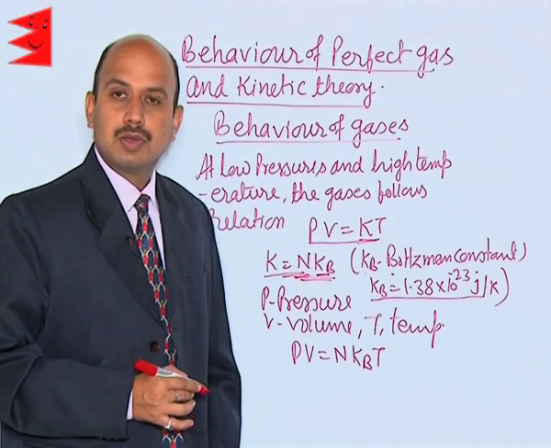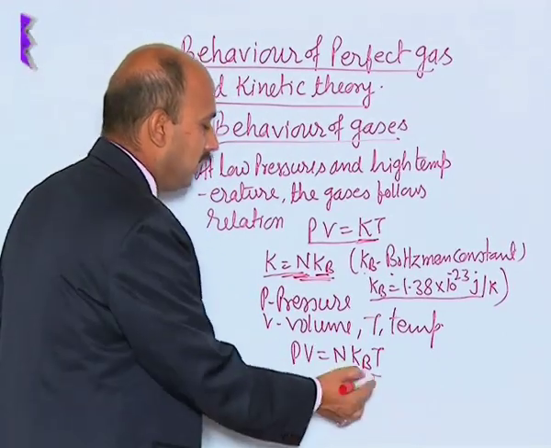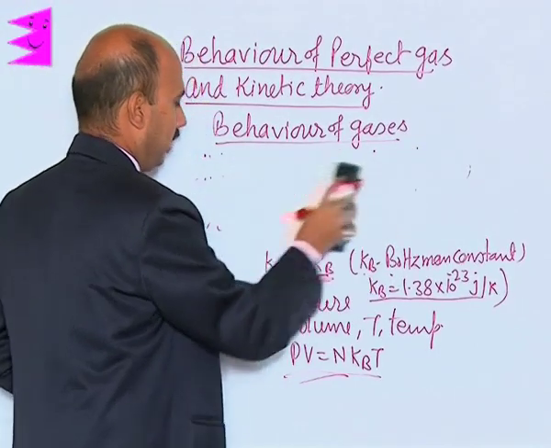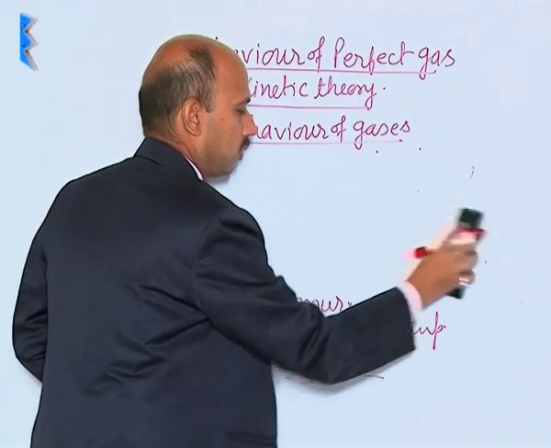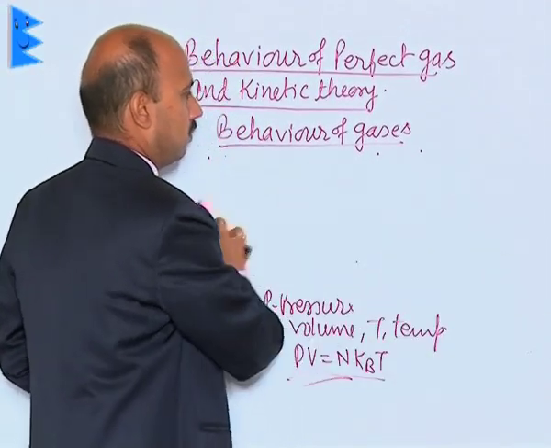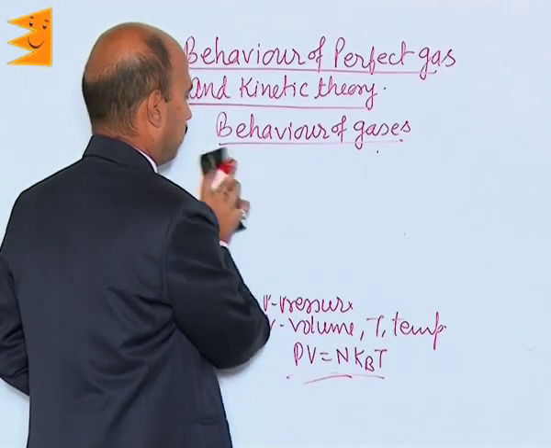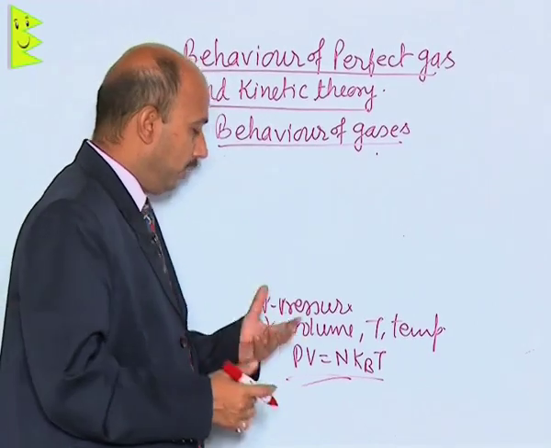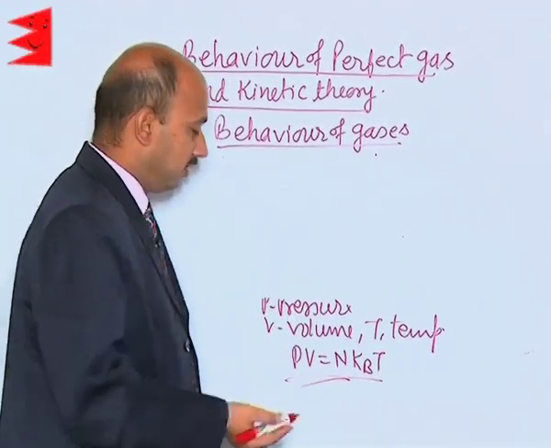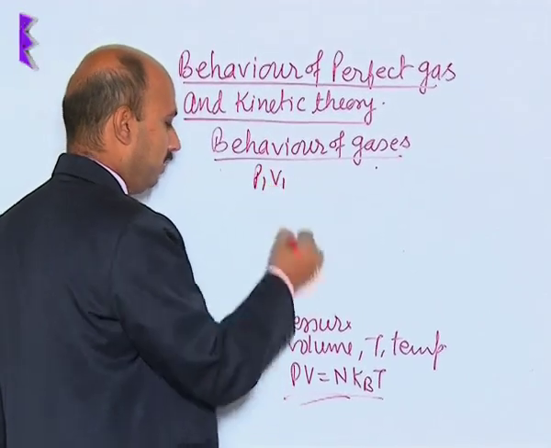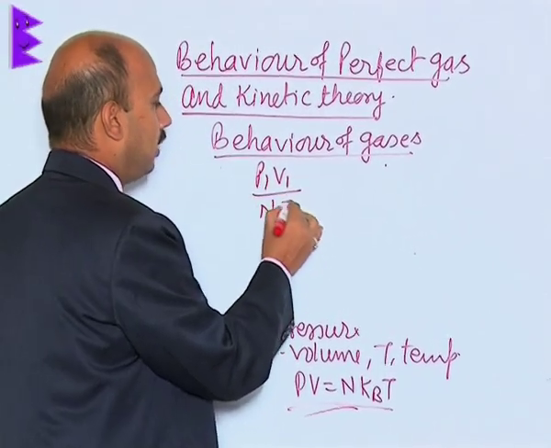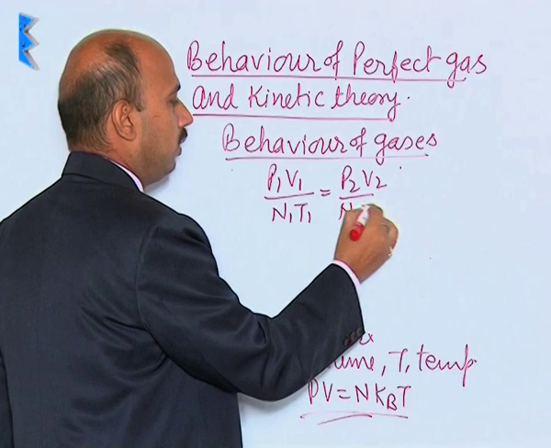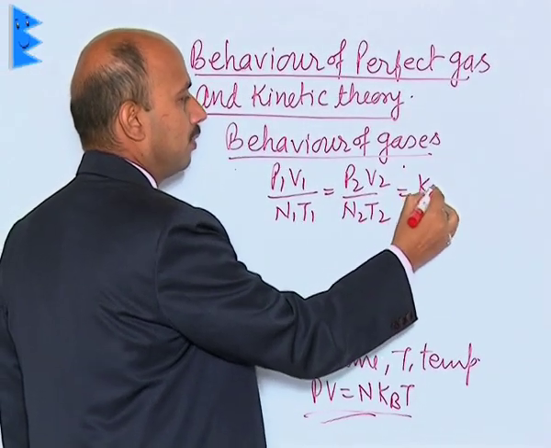Now if you write this relation for two different gases, we can write P1V1/(N1T1) = P2V2/(N2T2) = Kb.